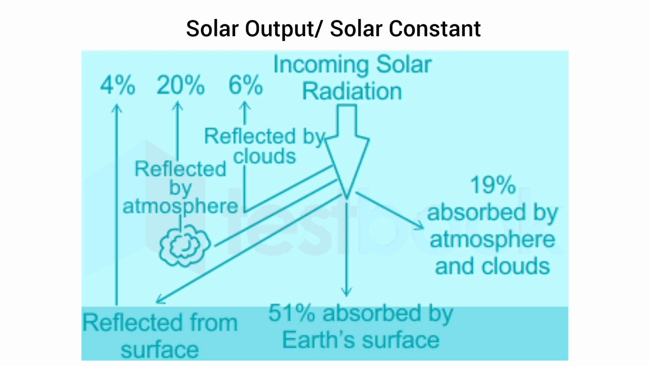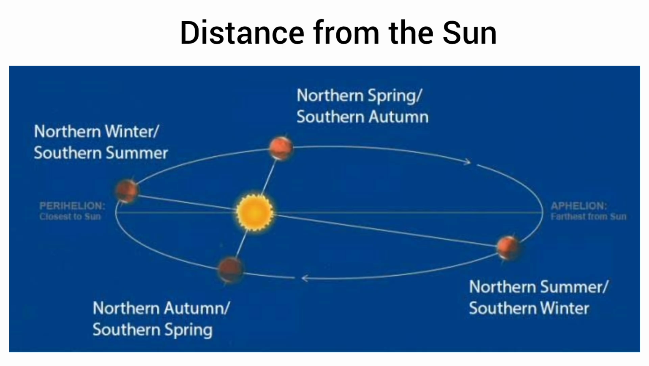Second, we have distance from the sun. The ever-changing distance of the earth from the sun produces frequent variation in the receipt of solar energy. The distance between the earth and the sun does not always remain constant. Whenever there is variation in the distance, the solar energy we receive varies accordingly, and the temperature variation comes because of this distance.